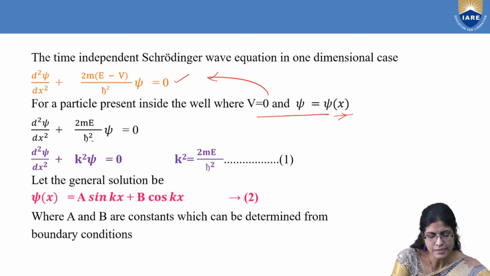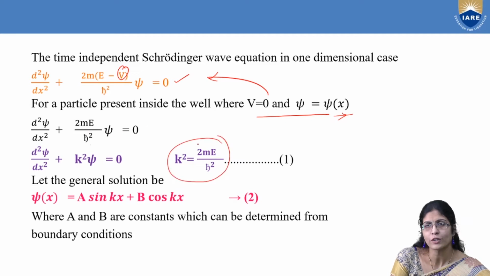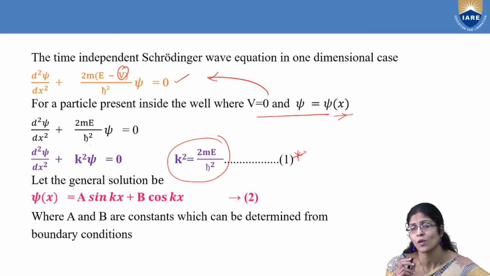d square psi by dx square plus 2m by h bar square, V is equal to 0, you are left with only E in the numerator. So 2mE by h bar square into psi equal to 0. And k, the wave vector, can be written in terms of E as k square is equal to 2mE by h bar square. Just take it, and this will play a very eminent role in quantizing the energies of the electron later at the end.